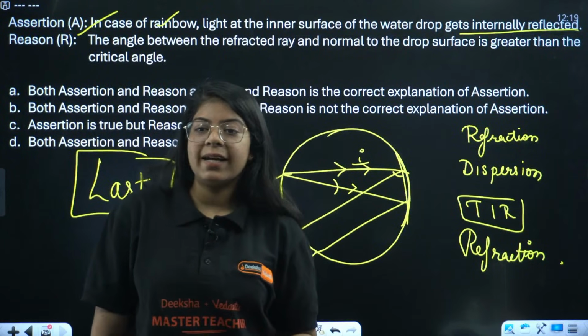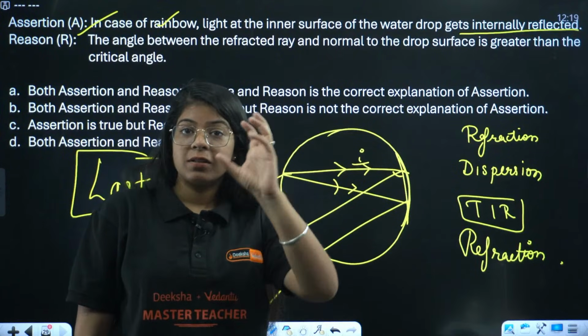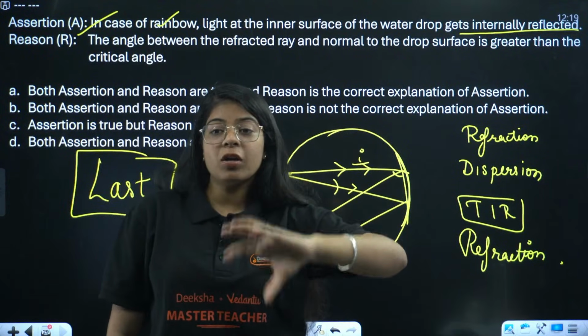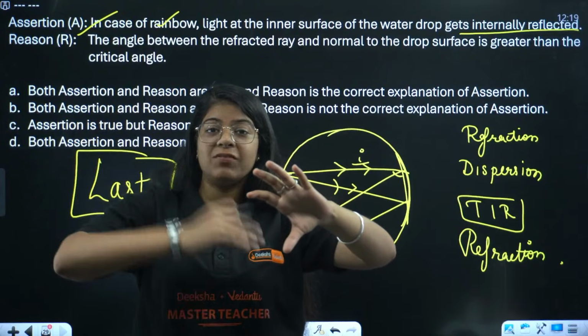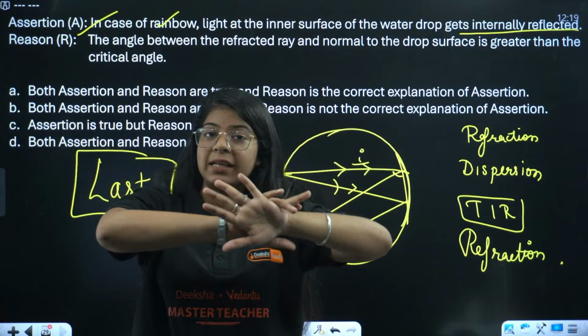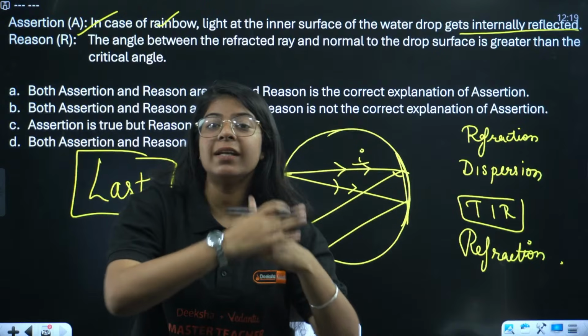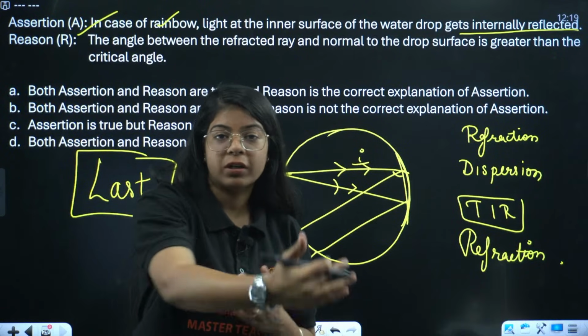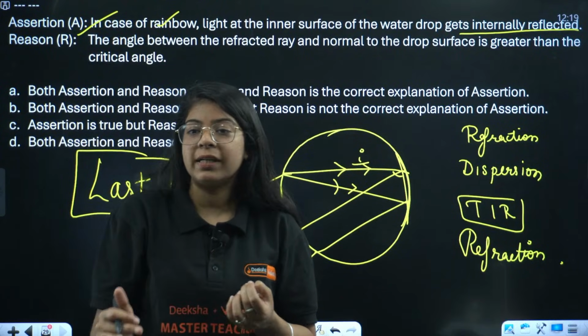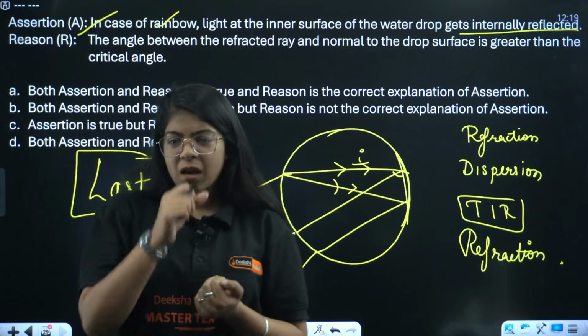What is critical angle? See, critical angle is the angle above which, if the incident angle is more than the critical angle, the light will not get refracted. It will not go out into the other medium, but it will get totally internally reflected. Okay?